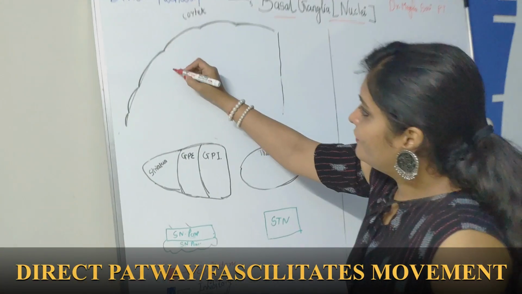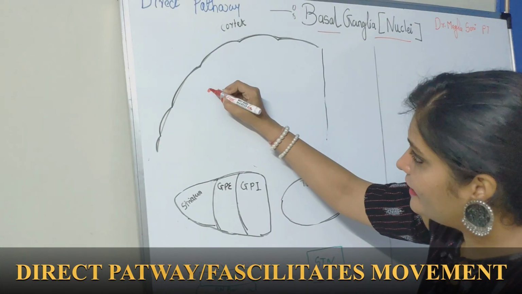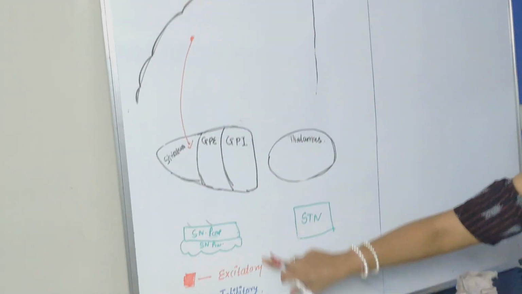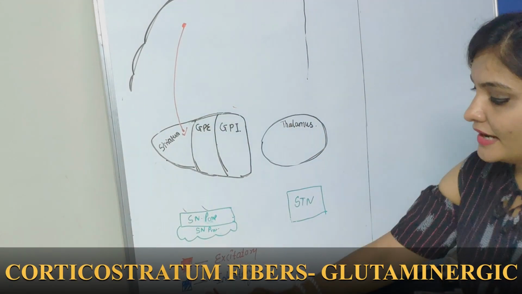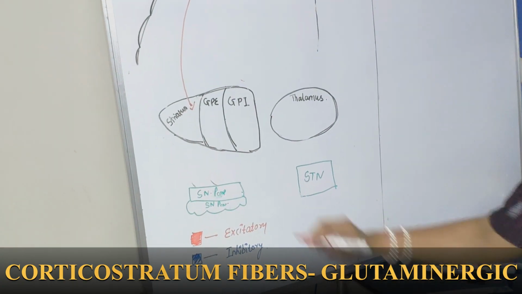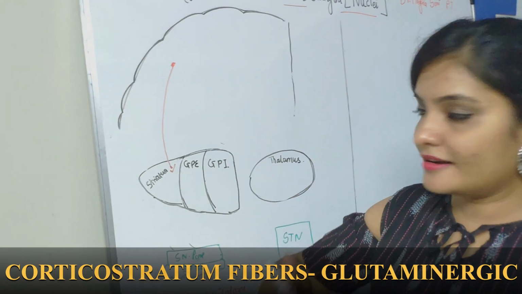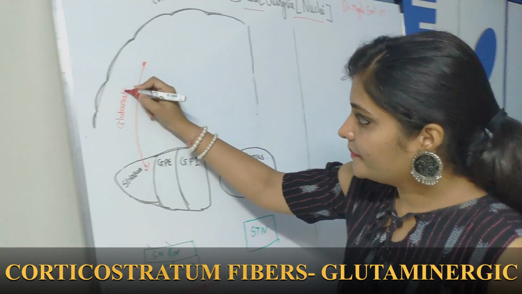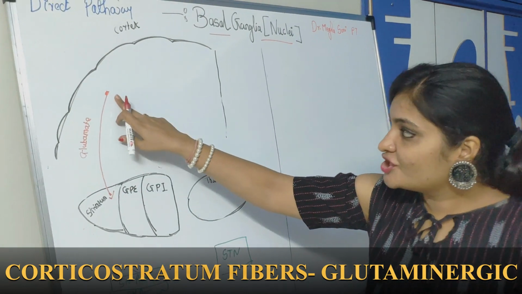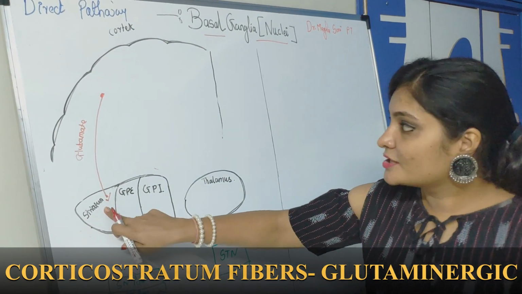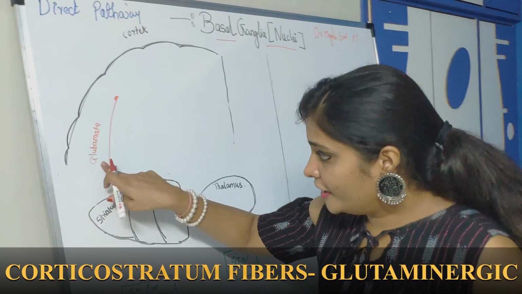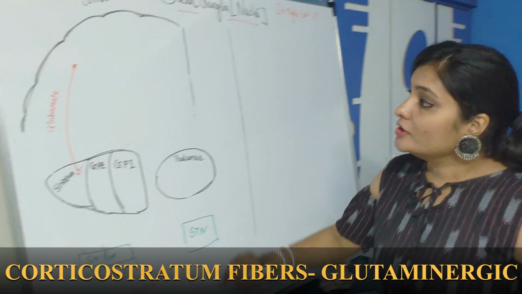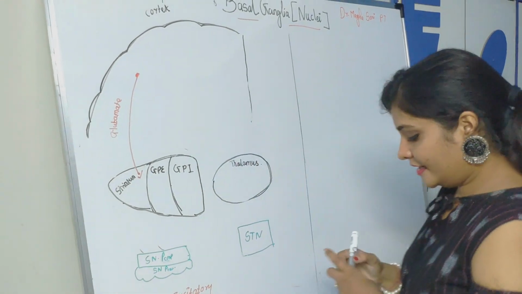Fine. So the one fiber is coming from the cerebral cortex to the striatum. The red color means excitatory fiber and blue color means inhibitory fiber. So these red color fibers are excitatory in nature, and it is glutaminergic, means it contains glutamate. This is the fiber which connects cerebral cortex and striatum, called corticostriatal fibers. Fine. So this is glutamate. It is excitatory in nature.